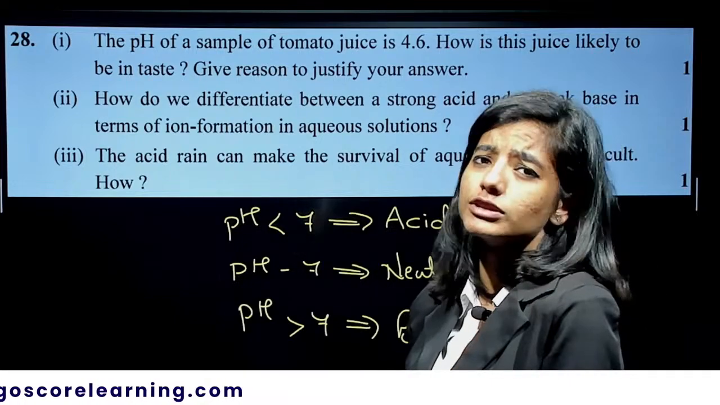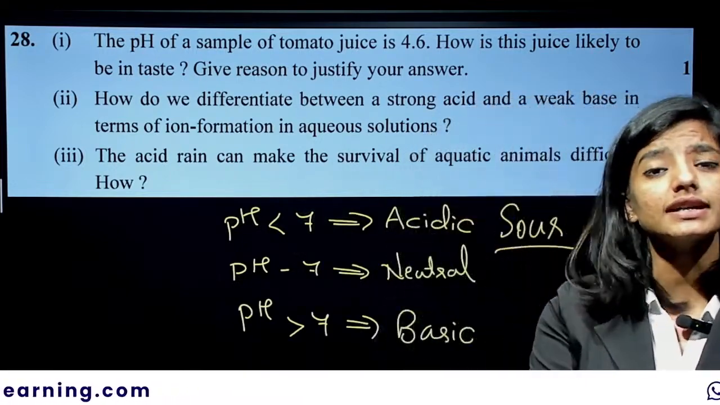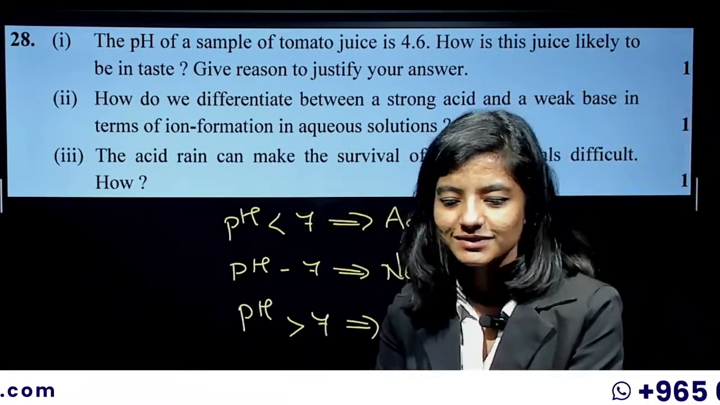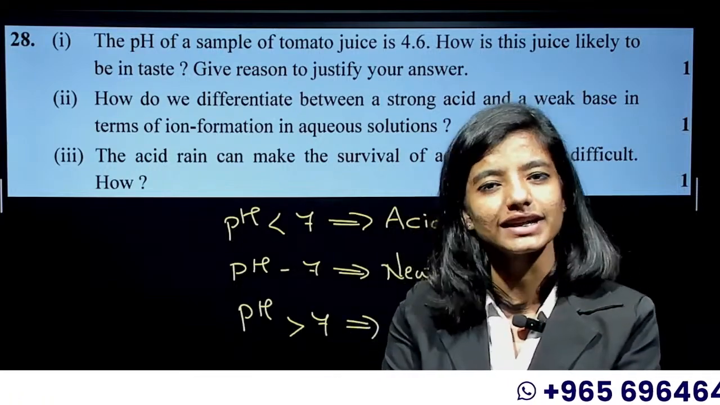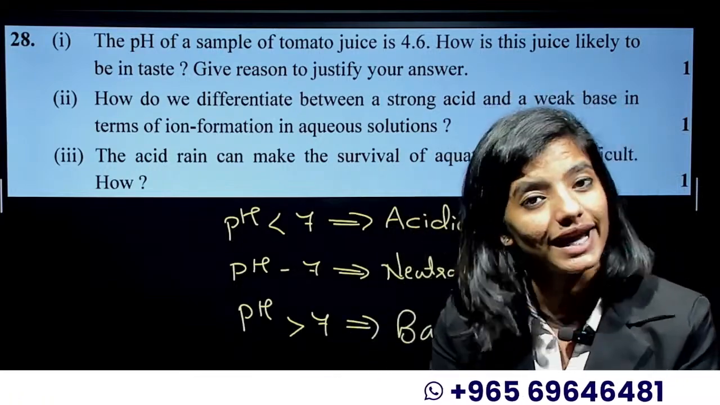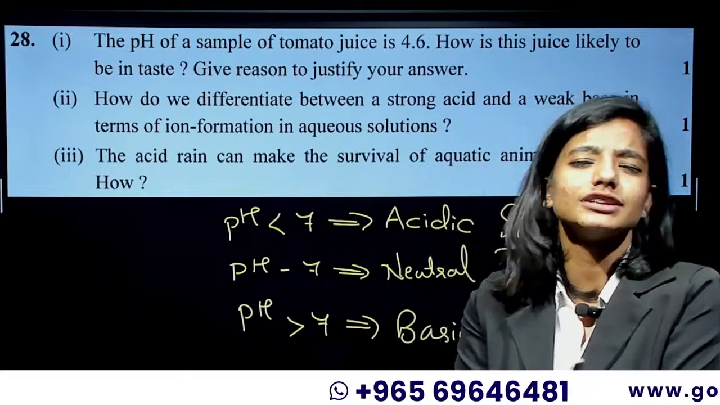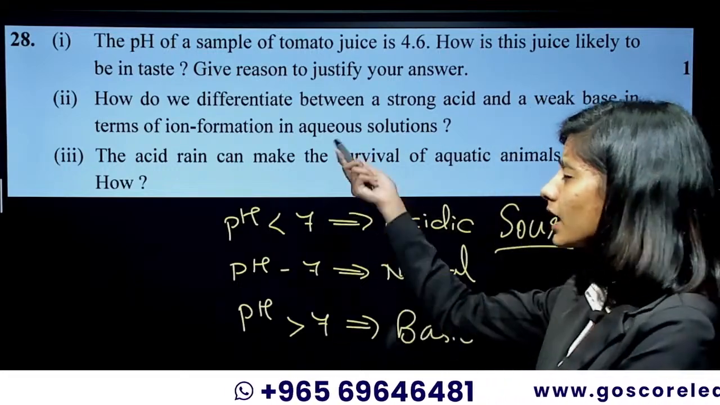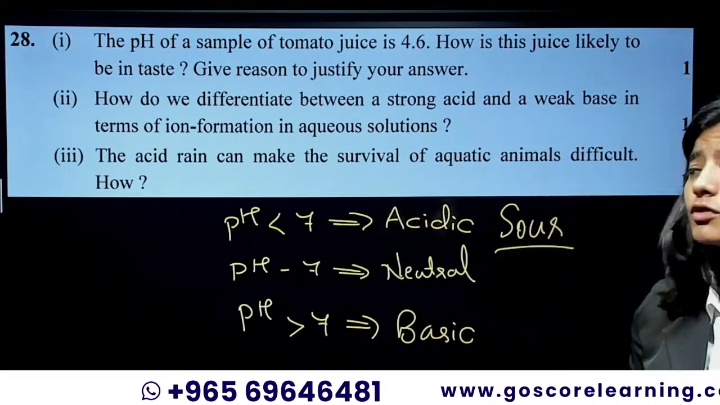And if you want, you can also mention what acid is present in the tomato. It's oxalic acid, correct? Tomato has oxalic acid present in it, so it's sour in taste. If you write this much, you will get the 1 mark.